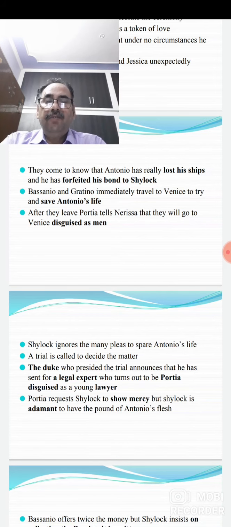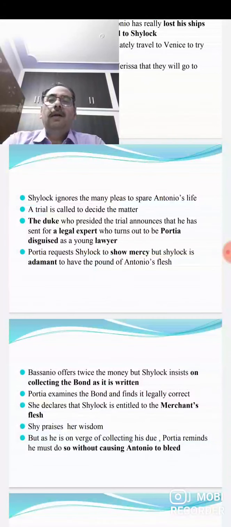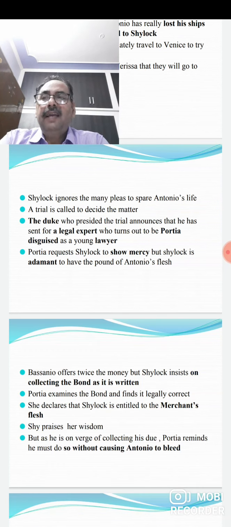What happens in Venice? Shylock ignores the many pleas to spare Antonio's life. He is very much adamant. Why? Because Antonio has failed according to the bond. He has not been able to repay the money in time. Therefore, he has a legal right to get a pound of flesh of Antonio. So, a trial was called to decide the matter.